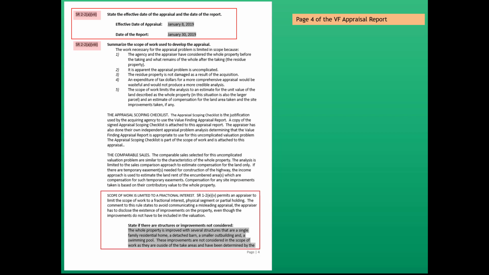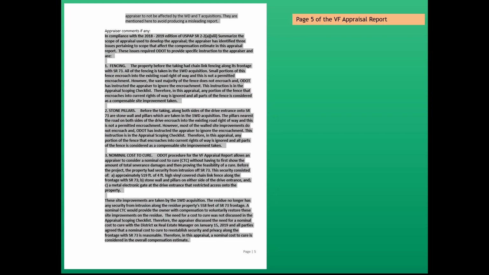We've inserted a statement in there that the appraiser is required to state if there are structures or improvements not considered. And in this case, there are. And that gray area is where the appraiser can write in structures that aren't included. And partially, it's going to read the whole property is improved with several structures that are a single-family residential dwelling, a detached barn, a smaller outbuilding, and a swimming pool. These improvements are not considered in the scope of work as they're outside the take areas and have been determined by the, well, then it bleeds on to the next page. Appraiser to not be affected by the WD&T acquisitions. They are mentioned here to avoid producing a misleading appraisal report.